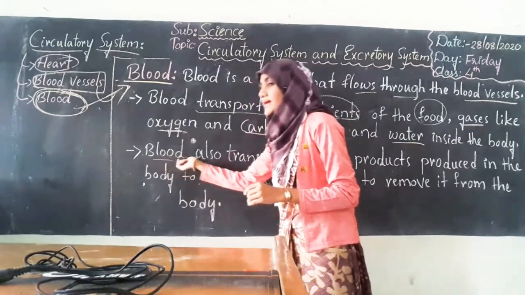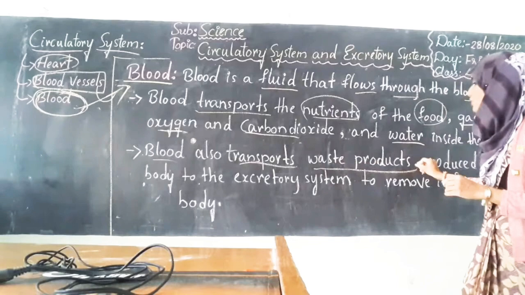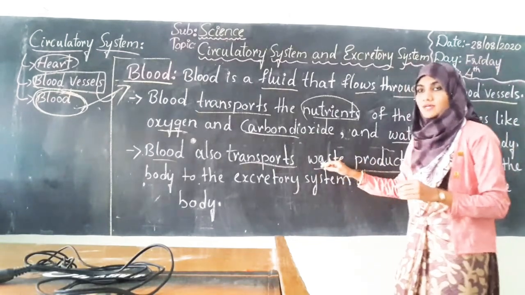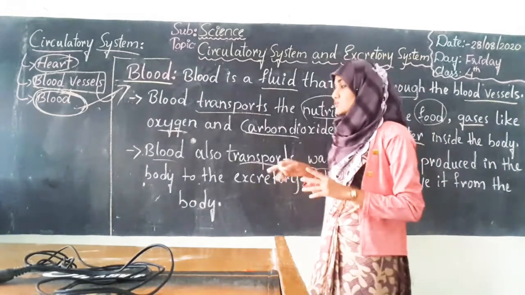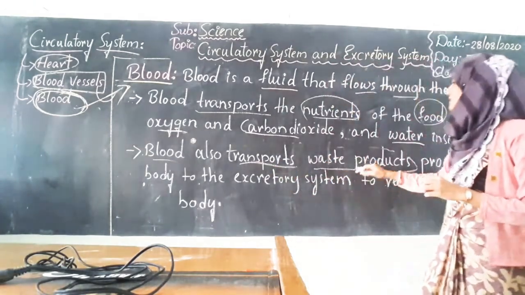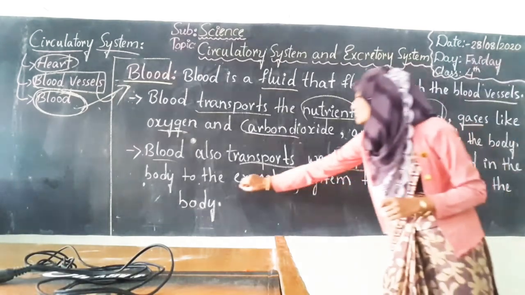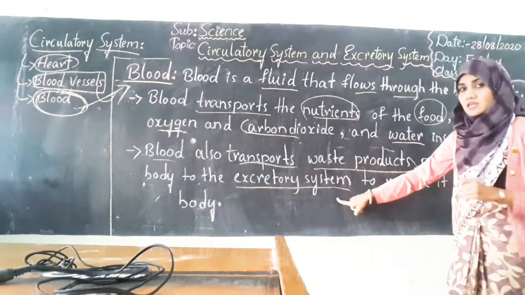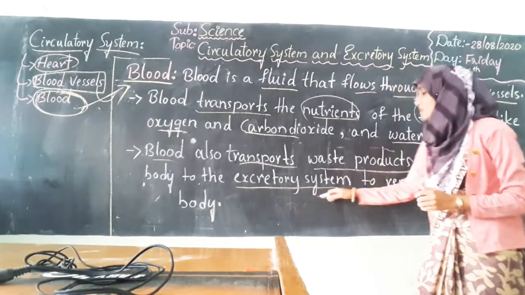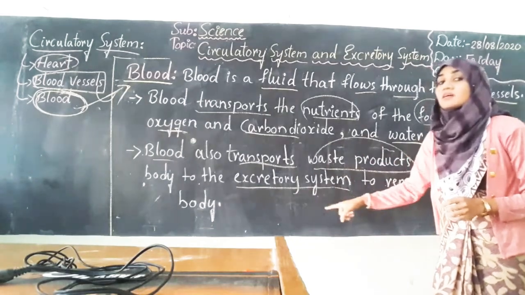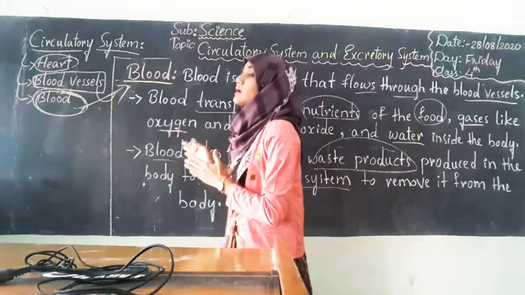Next, this blood also transports waste products. So you know which are the waste products in our body. There is the nitrogenous waste and also the sweat. All this waste product will be carried by the blood and it will send that to the excretory system. Why? Because from the excretory system the waste products will be removed, right? So hence these are the functions of the blood.